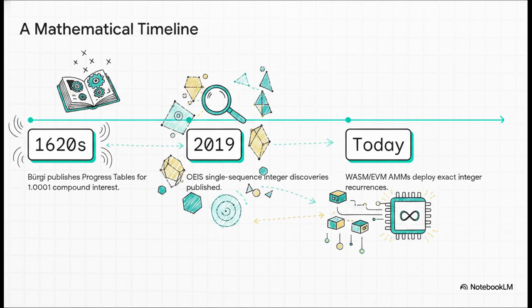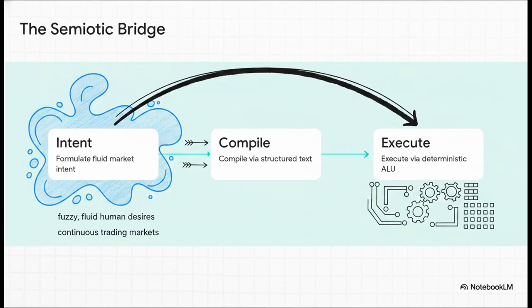And today, brilliant developers are connecting those historical dots, deploying these exact integer recurrences directly into WebAssembly and EVM smart contracts. It's kind of mind-blowing. But to actually use this ancient math, we have to cross what's known as the semiotic bridge. This is essentially how we translate our fuzzy, fluid human desires, like wanting a perfectly continuous trading market, into the cold, unyielding reality of silicon.